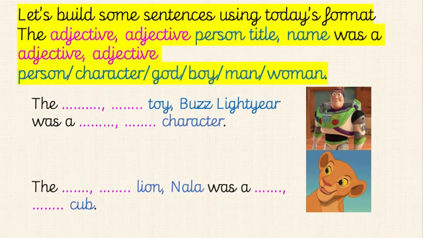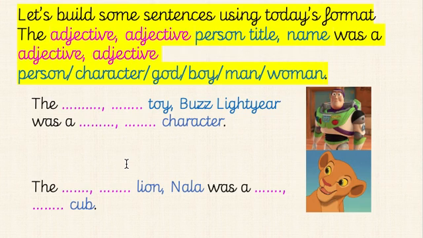Right, now, these ones, I want you to have a little think about how you would describe these characters. As you can see, I've left blank these pink dotted lines, which are where you would put adjectives to describe the character. So our first one is the something something toy Buzz Lightyear. Which adjectives could you use to describe Buzz Lightyear?